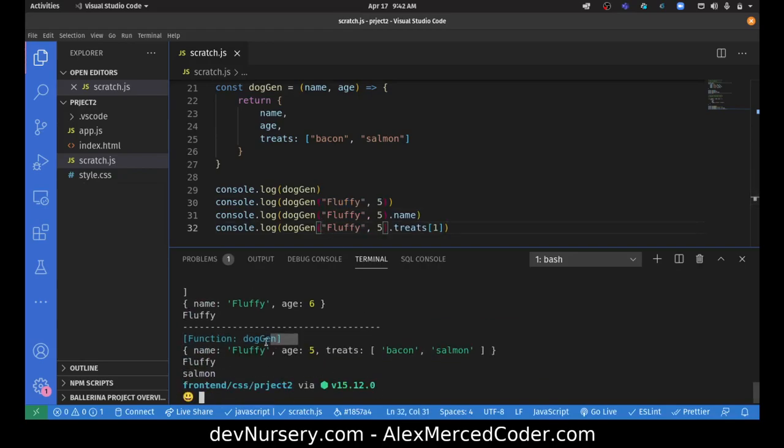Okay, so you see here, we console log the function, we just get function doggen because we're just logging the function. We're not using the function, we're not invoking the function. We're just saying, hey, we have this function here. Then the second time, I console log the function invoked, so that gives me the return value, which is the object, Fluffy, because again, this function returns this object.